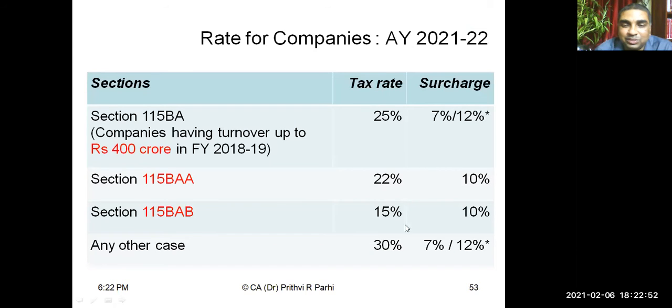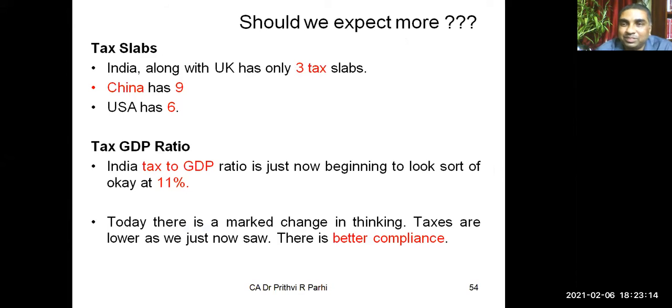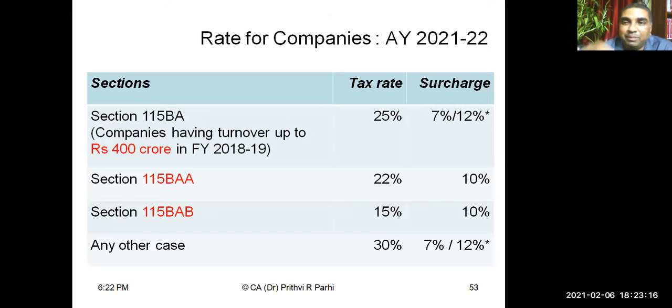This shows the rates applicable to various companies. For Indian companies, sometimes 25%, in some situations 22%, some situations 15%, and in many situations 30% tax rates are available. Even in individual taxes I have seen it. In the corporate sector, tax rates are still lower in India. Is it not? So if it is lower, having understood this background, we have to think whether we should expect more concessions in the tax rate or less.